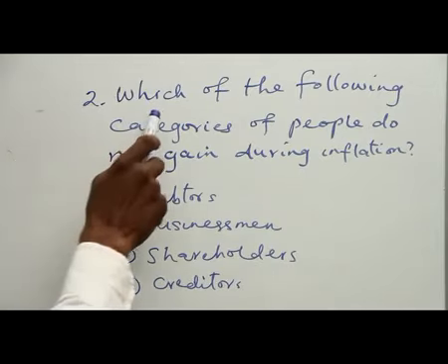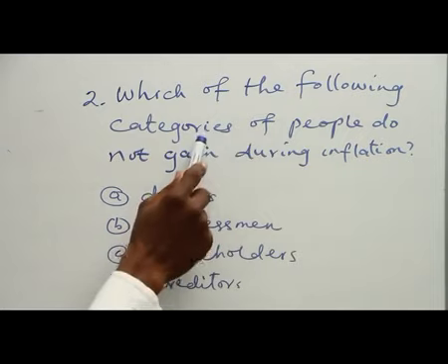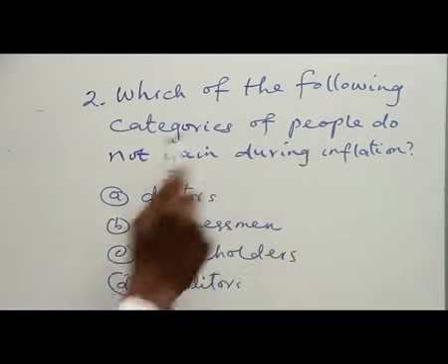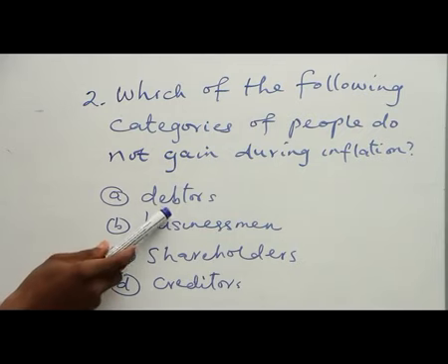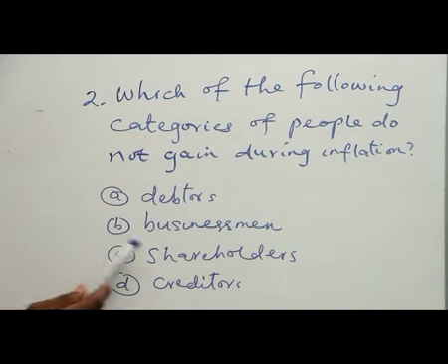Question 2. Which of the following categories of people do not gain during inflation? A, debtors; B, businessmen; C, shareholders; D, creditors. The right answer is D, creditors.